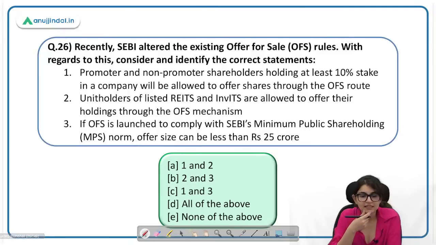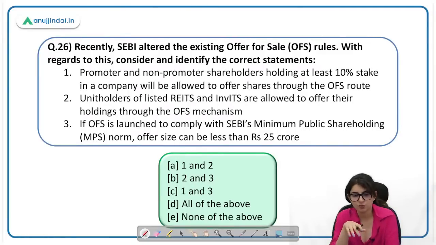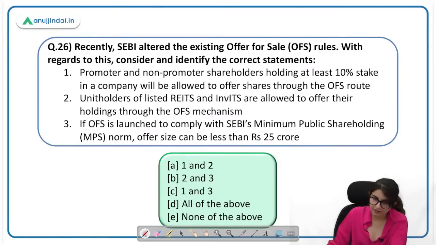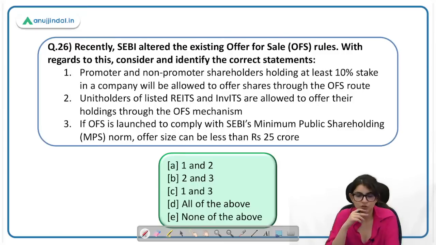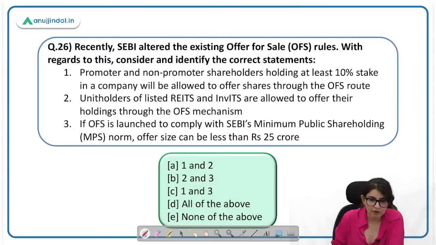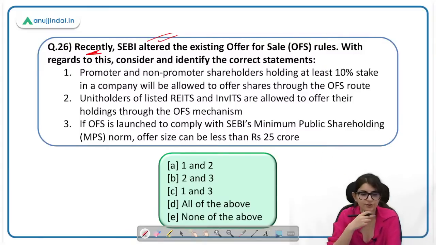Okay. Recently, SEBI altered the existing OFS rules. With regard to this, consider and identify the correct statement. Promoter and non-promoter shareholders holding at least 10% stake in a company will be allowed to offer shares through OFS. So the question is asking about the recently introduced rules. Recently introduced rules by the SEBI. So this rule was earlier there. Now SEBI has done away with this rule. So this is not true anymore.